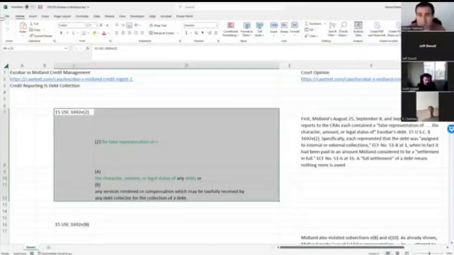So it's a little different than this, but we have a letter where the debt collector says, hey, we've ceased collecting on it. We're not collecting. So how can you not be collecting when you're using credit reporting as a debt collection tool and you're showing a balance? So again, it's about taking these precedents and basically saying, hey, our fact pattern essentially fits this, already successfully argued. Okay, so you've got Escobar.